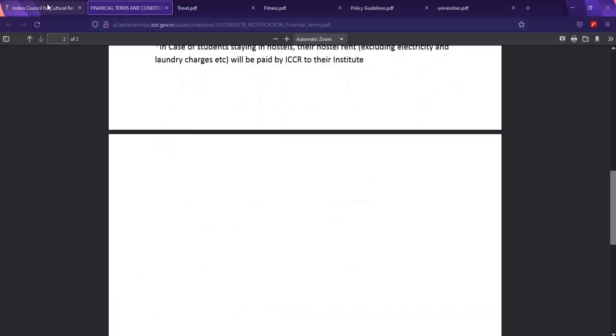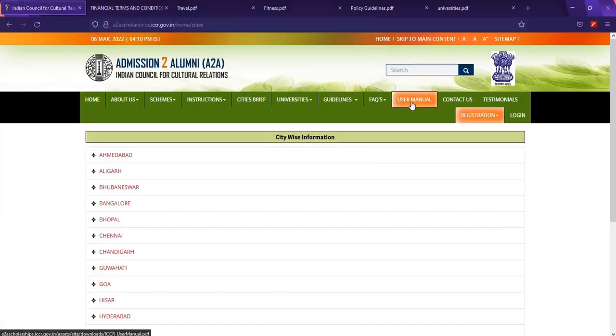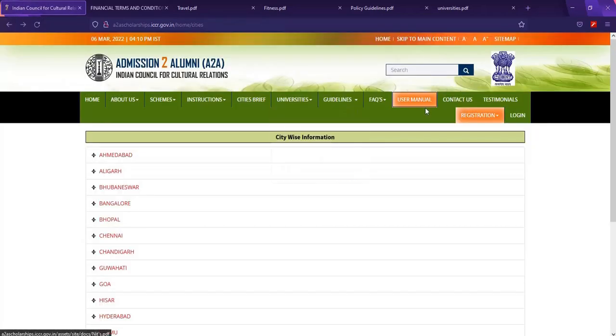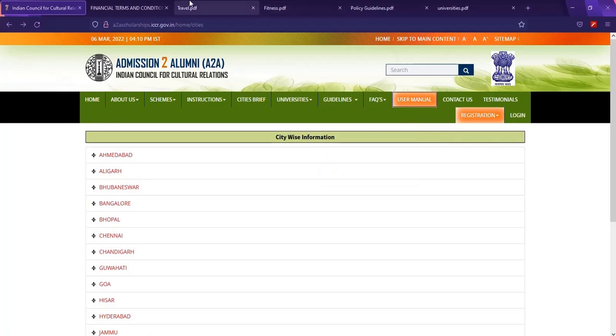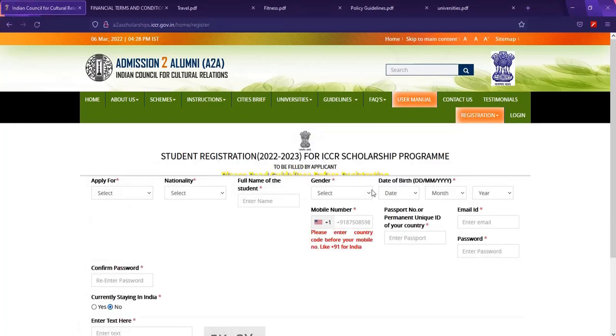We'll go back to the website, and I think we've just talked about the financial terms. So here we will talk about the registration process. If you observe here, there are 2 buttons. You have applicant registration, you have alumni registration. If you are applying for the scholarship, you fall under applicant registration. You just have to click it. This is the student registration portal.